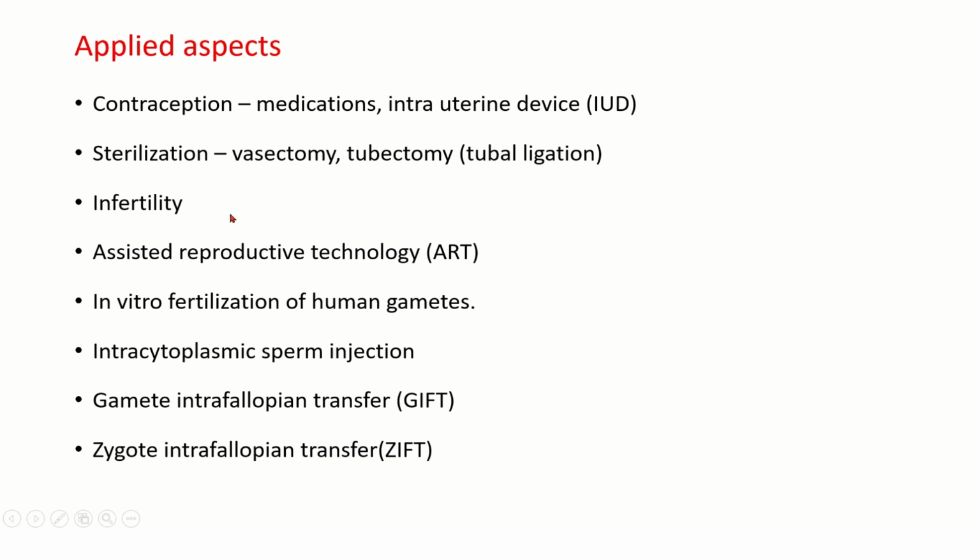And there is infertility, that is, even after successful completion of 2 to 3 years of married life, if the couple does not have children, then we treat them as infertility cases and we are going to evaluate them. For them, if there is any defect in the normal structure or function, we'll go with assisted reproductive technology, where there is in vitro fertilization of human gametes, or sometimes we can go with intracytoplasmic sperm injection, or we can also go with gamete intrafallopian transfer and zygote intrafallopian transfer. We can explain this when we meet directly.